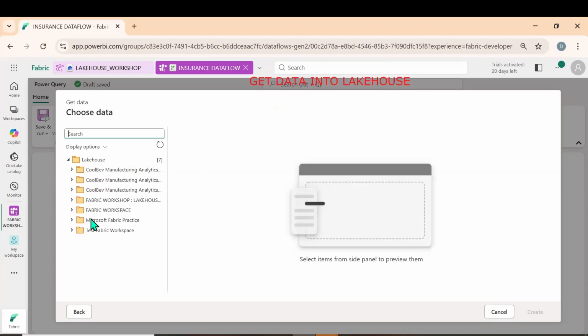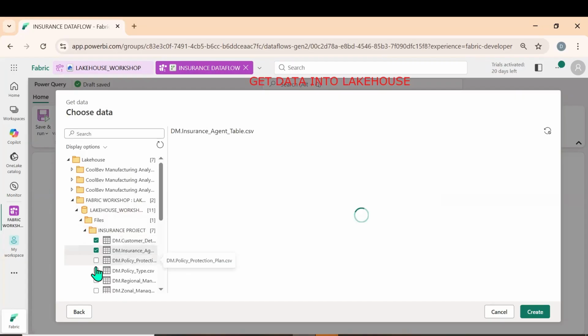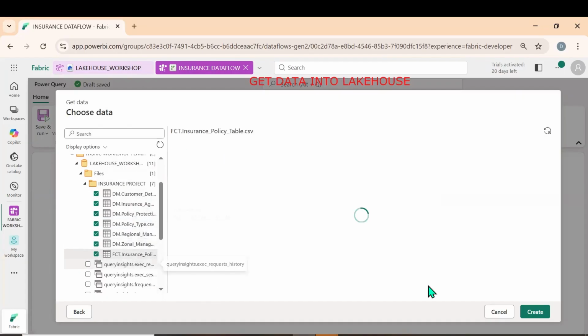So what is the name that we created? Fabric Workshop Lakehouse. Let me expand this and click on the Lakehouse Workshop. What are all the files that we have taken? Expand the files. We have all the files under the insurance project. Select the files and click on create.